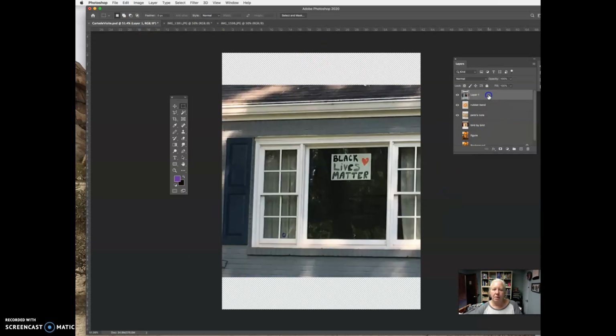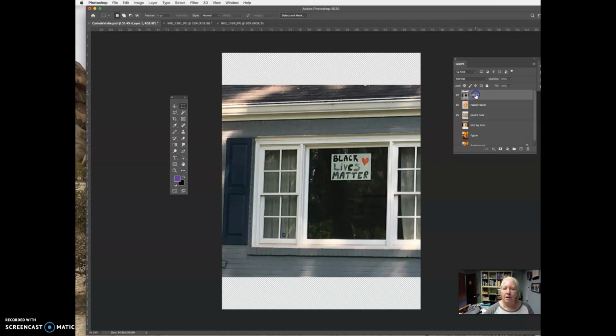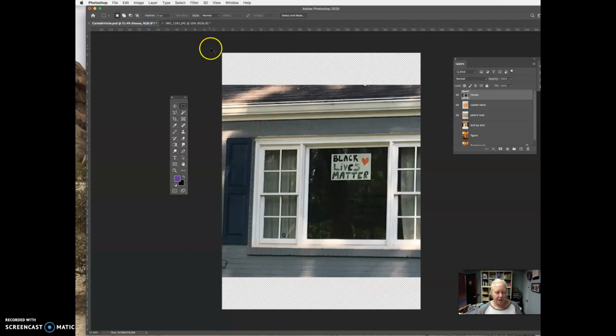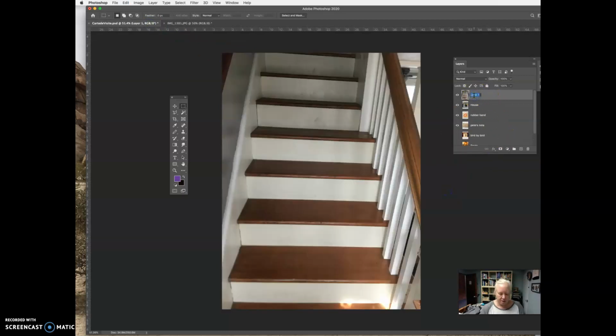That's okay. And I'm going to call this... If this one comes up, you can just cancel it. I'm going to call this one house. And then back to house, I don't need it. Let's go here, stairwell, Command A, Command C, and come back here, Command V, that's okay. Steps.